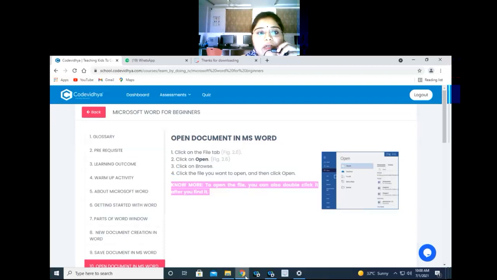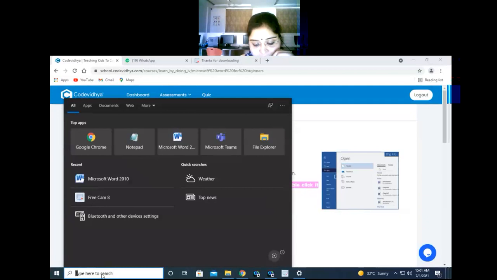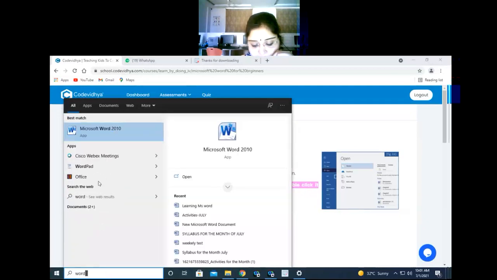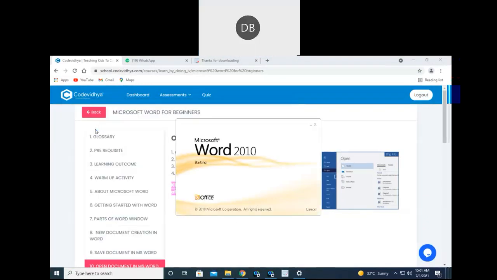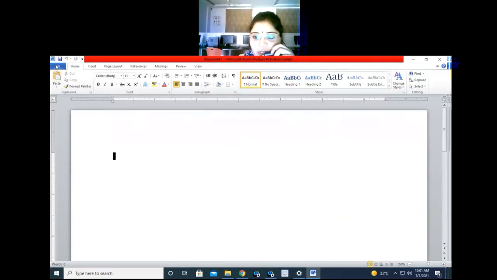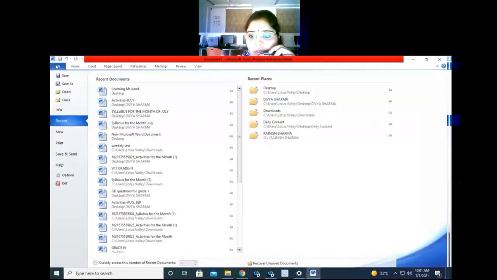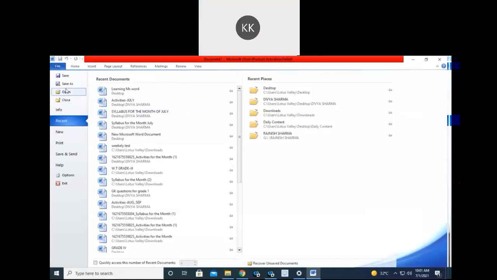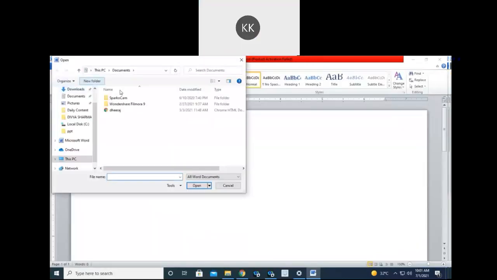So what we have to do, we will move back to our applications. It's closed. I will open it again. So in this way we can open our application. Now if you want to open a created file, click on the file tab, click on the open button. Now these are different files.